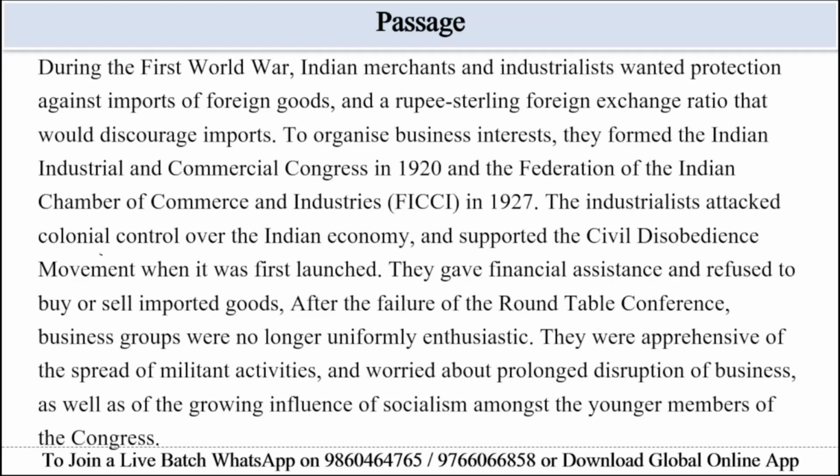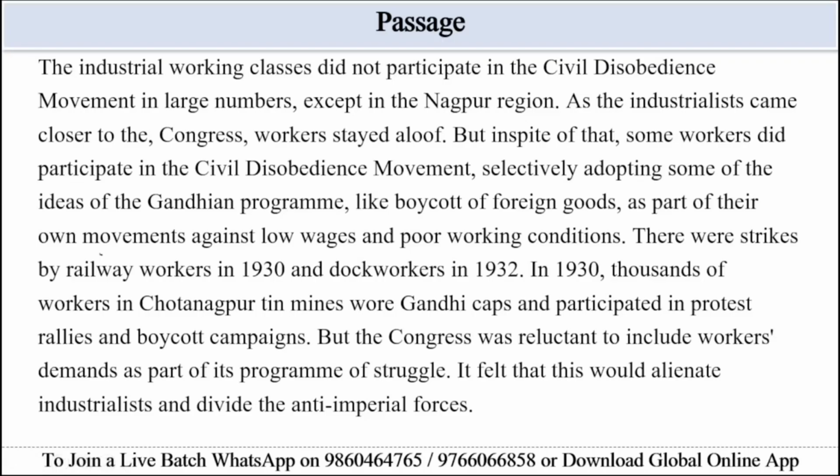They gave financial assistance and refused to buy or sell imported goods. After the failure of the Round Table Conference, business groups were no longer uniformly enthusiastic. They were apprehensive of the spread of militant activities and worried about prolonged disruption of business, as well as of the growing influence of socialism among the young members of the Congress. The industrial working class did not participate in the civil disobedience movement in large numbers except in the Nagpur region. As the industrialists came closer to the Congress, workers stayed aloof.